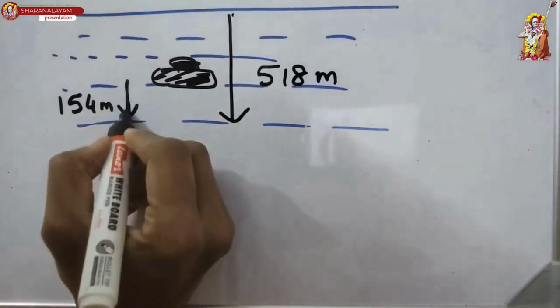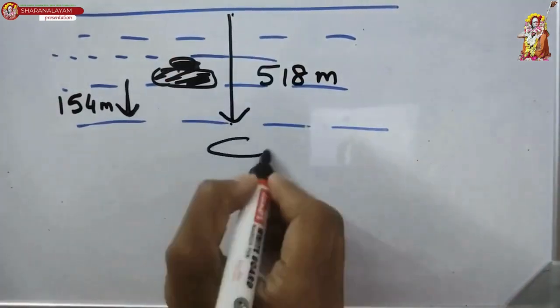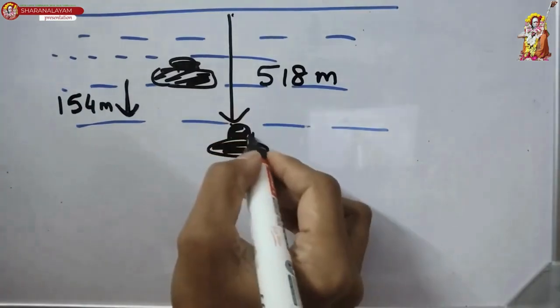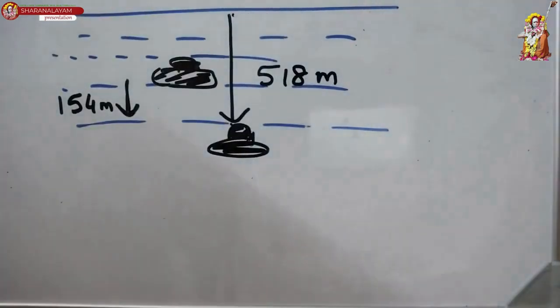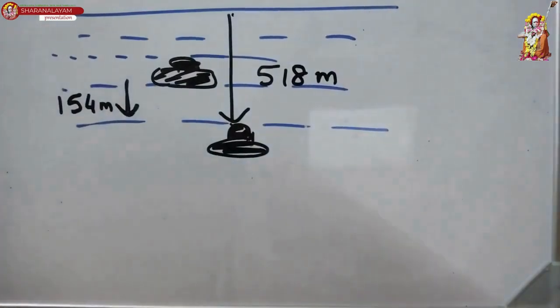So it went down 154 meters and now it is at a depth of 518 meters. So what was the original position? So adukku namba enna pannuvom?